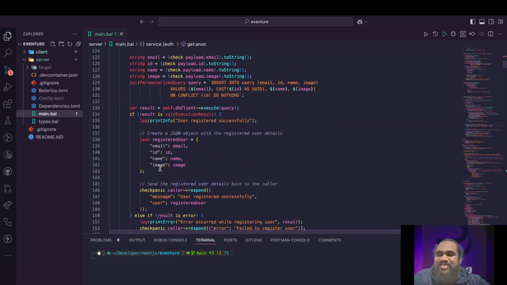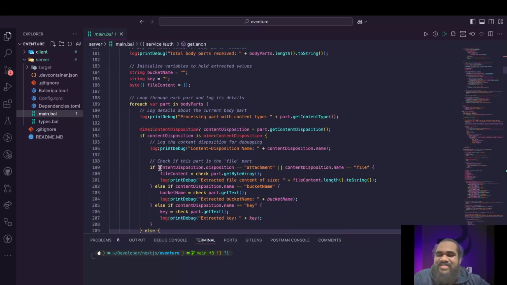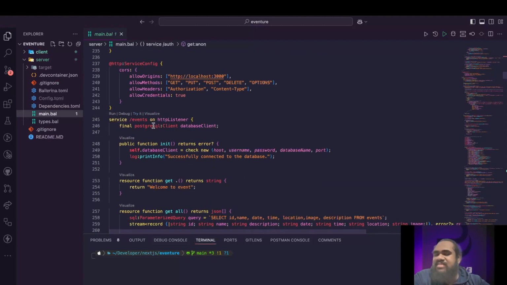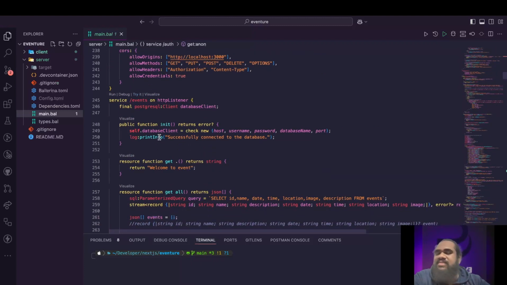And then we have our events service. This is the main service. It is responsible for handling all those events, like getting events and adding new events, and doing all the analytical stuff too.